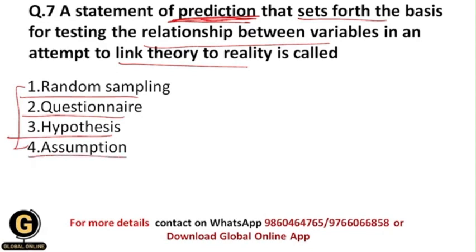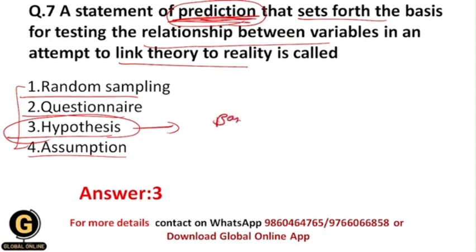So all of you now understood that, students. The correct answer is hypothesis, because hypothesis is the statement of prediction. That's why I have told you to focus on this word prediction. Whenever you see prediction in the research methodology section, it is nothing but the hypothesis. And one more thing is that hypothesis gives us the basic information about the testing of relationship between the variables under study, and this is the attempt to link theory to reality. All of you getting?